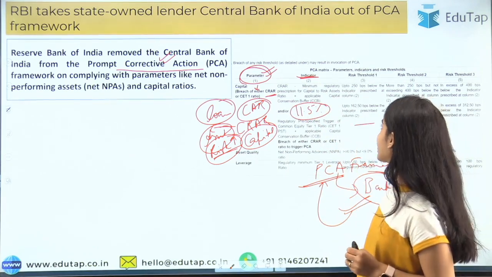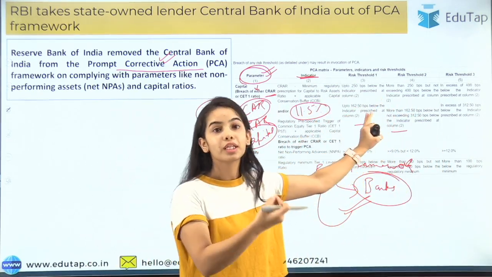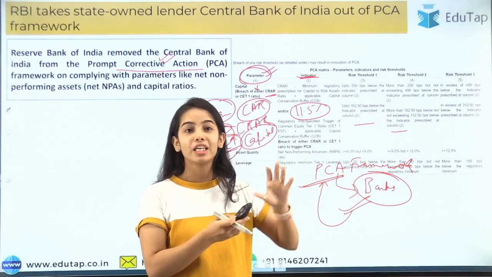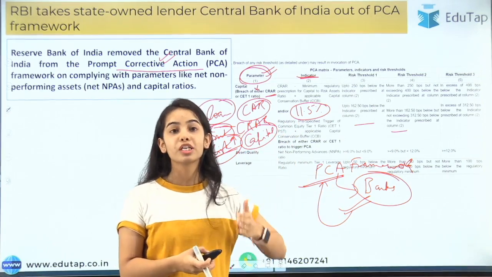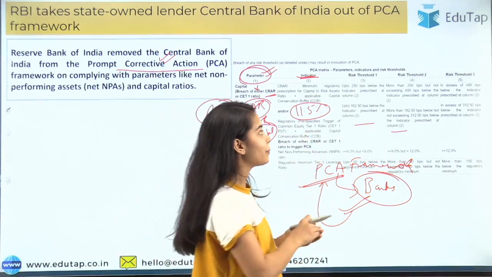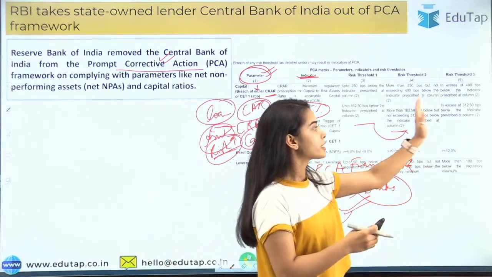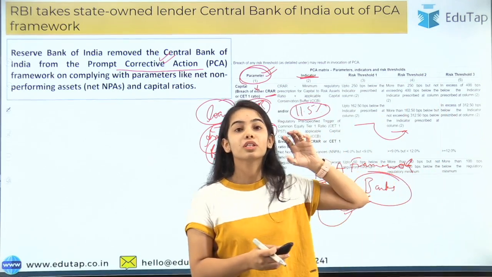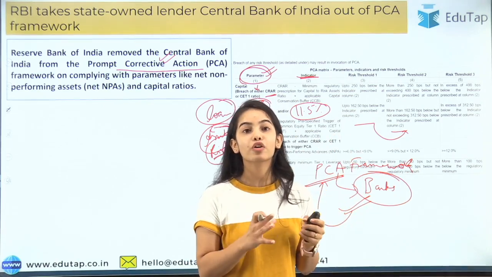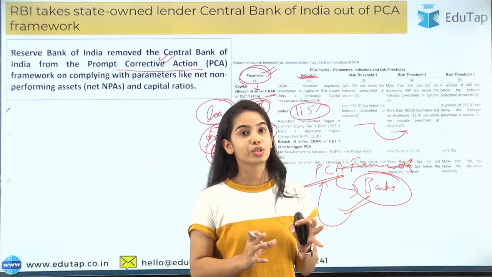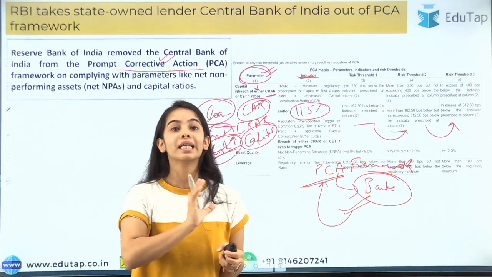Okay, so there are different criteria. If they are not maintaining this, they will first be put in risk threshold 1, meaning they are not very good banks, and they have to follow some measures as decided by the RBI. If they are kept in risk threshold 2, that means the bank is very unhealthy. And if they are kept in risk threshold 3, the strongest measures have to be taken by the Reserve Bank of India. The Reserve Bank of India will be imposing a lot of restrictions on them, because if they are coming in risk threshold 3, they are the most unhealthy types of banks.